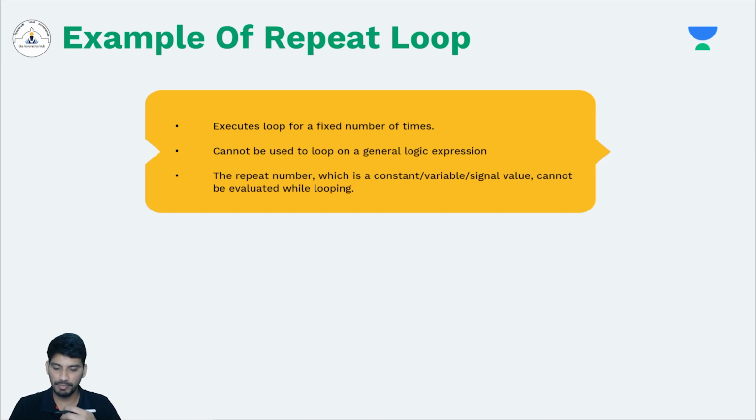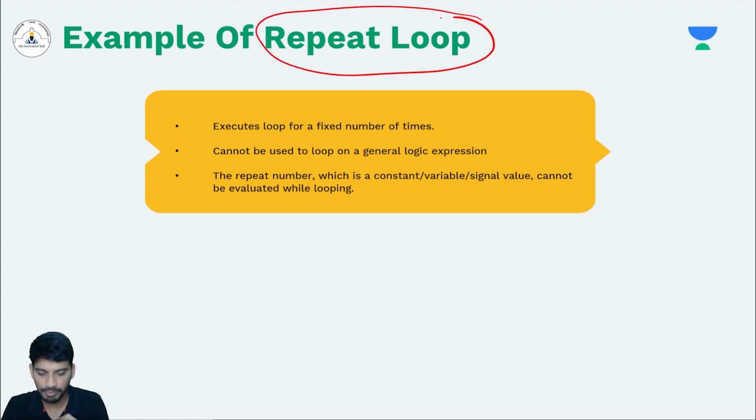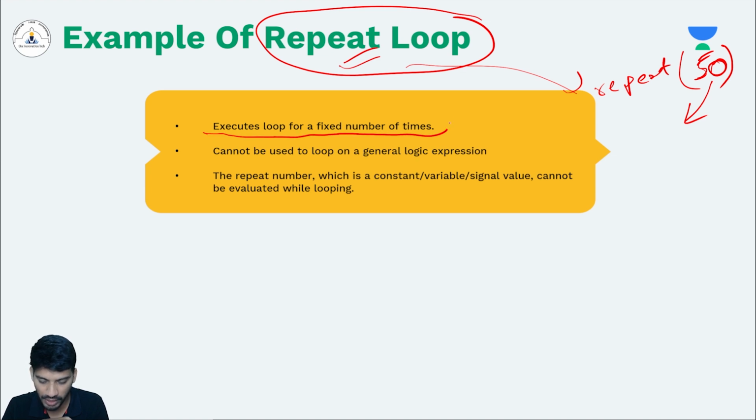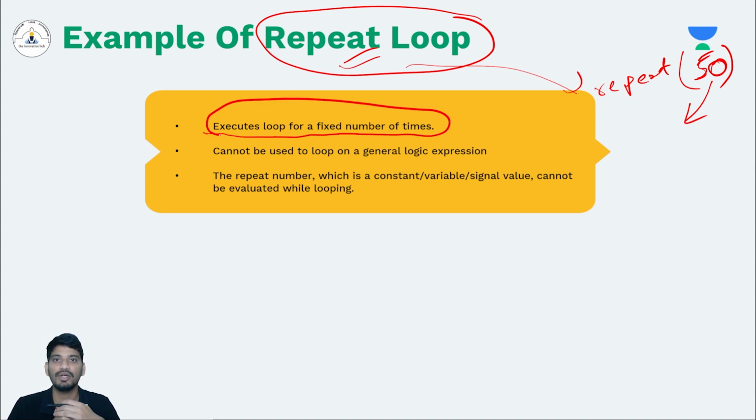Now let's see what is a repeat loop. This repeat loop is not available in C language, it is available in Verilog. What does it do? It will repeat for a certain number of times. If you want to repeat it 5 times, just write repeat 5. If you want to repeat it 50 times, just write 50. So the repeat loop executes for a fixed number of times. That is the purpose of the repeat loop.